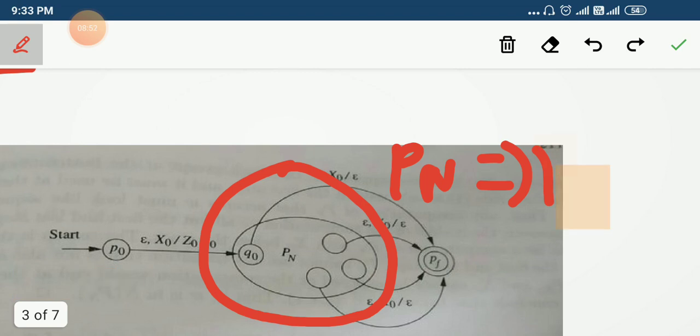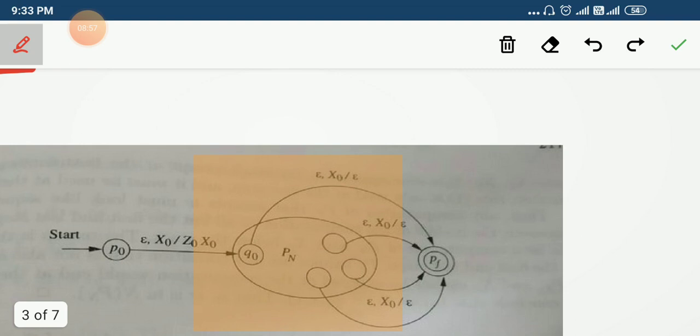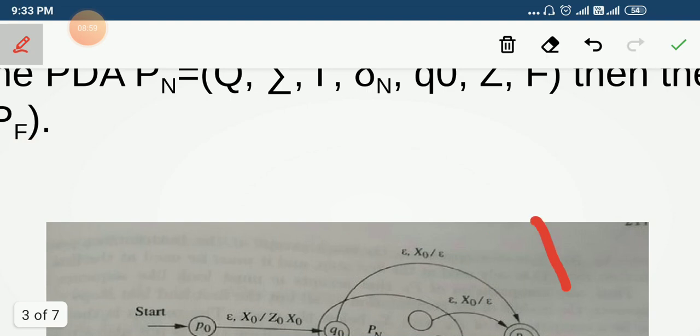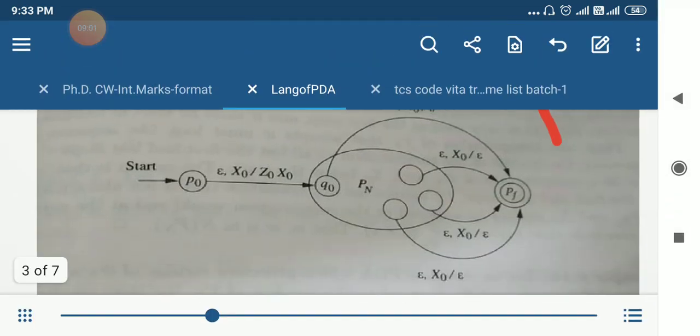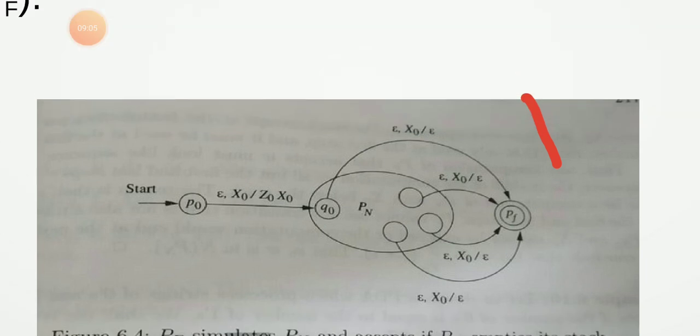So from P0, initially the stack is pushed with X0, that is the bottom stack marker of our P_F. P0 is the new start state of our P_F, so P_F's new bottom stack marker is X0.